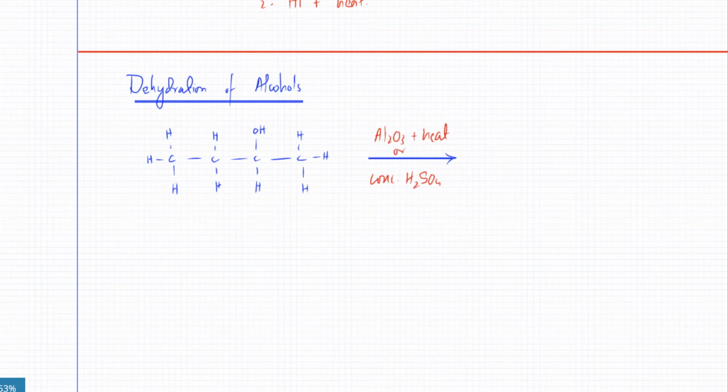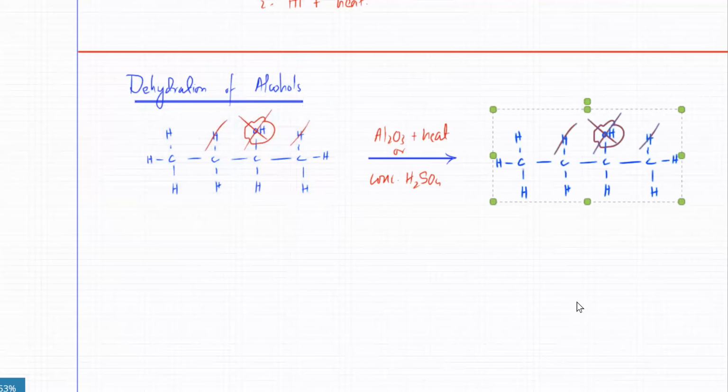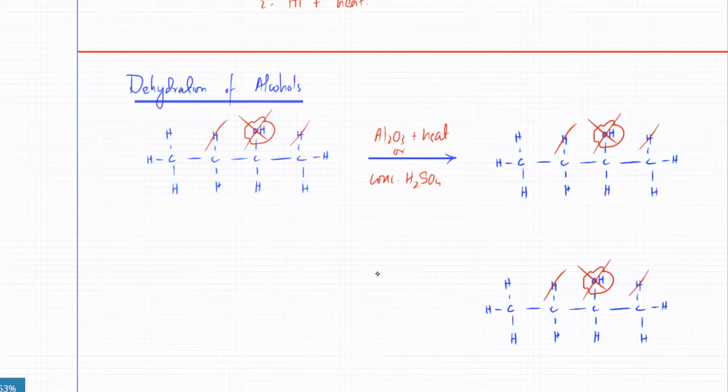What will happen is that the OH will be lost. And from the neighboring carbon atom, right next to it, an H could be lost. It could be an H lost from the right side, or an H lost from the left side. You can have multiple products. The OH will be lost, and from the neighboring carbon atom, an H would be lost, and a double bond is going to be formed in their place. So it will turn into an alkene.